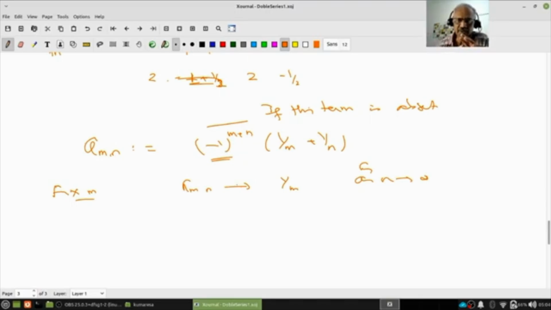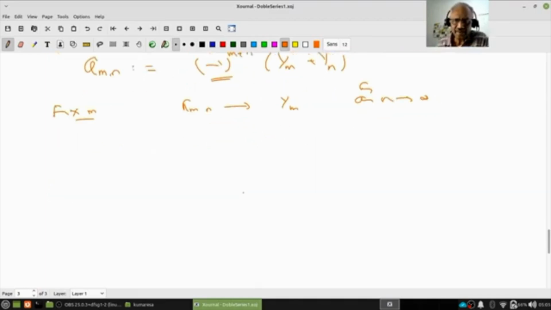Therefore, intuitively it's something like 1 by m, minus 1 by m, and so on, but with a small 1 by n term added. Do you see that? Please work on this, understand it, and work out a proof. Write a rigorous argument.